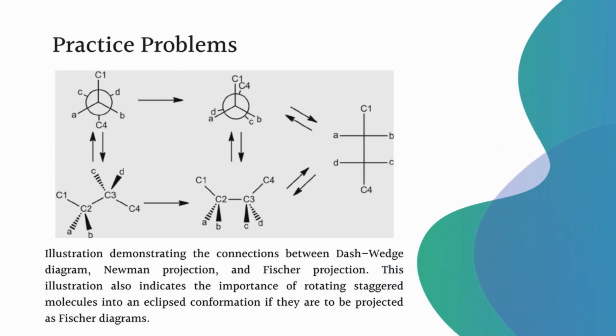Like that we can convert any kind of projection, even wedge-dash projection to Newman projection, Newman projection to Fisher projection, and wedge-dash projection to Fisher projection. Just by rotating or by looking at the bond types, we can convert both Newman and wedge-dash projections into Fisher projections.